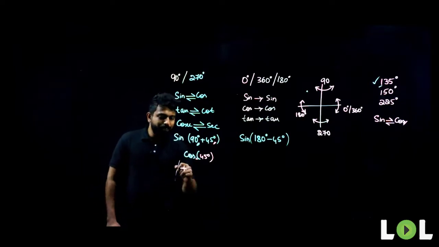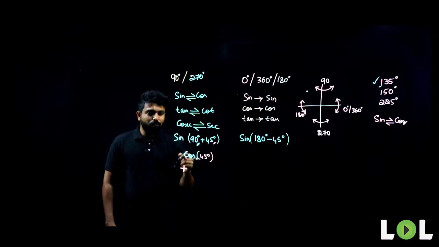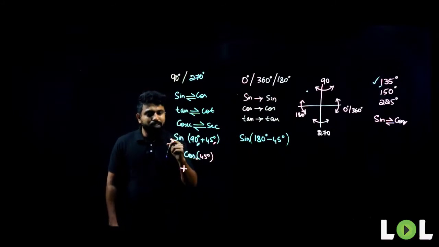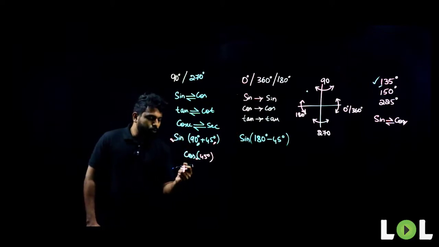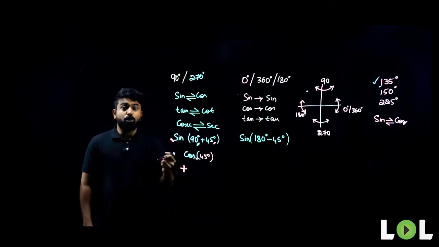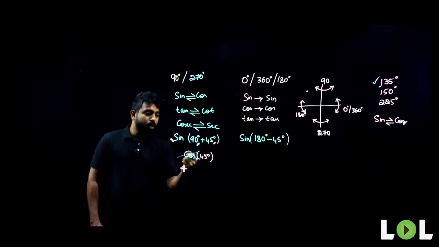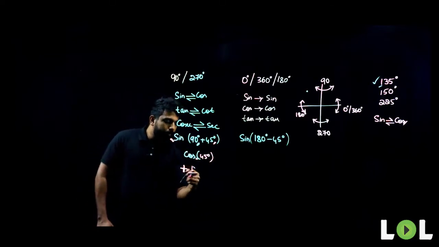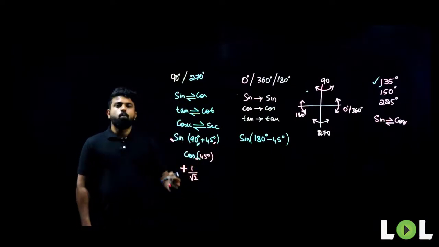We are not supposed to check the sign for cos here. We have to check the sign for sine, the initial ratio they would have given. In the second quadrant, is sine positive or negative? Sine is positive. And what is the value of cos 45? Cos 45 is 1 by root 2. So the value of sine of 90 plus 45 is 1 by root 2.